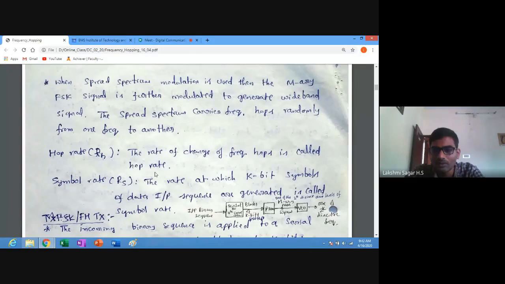Symbol rate means the rate at which k-bit symbols of the data input sequence are generated. One symbol may contain 1 bit, or more than 1 bit. How to transmit the data bits in each frequency slot, we will see next.